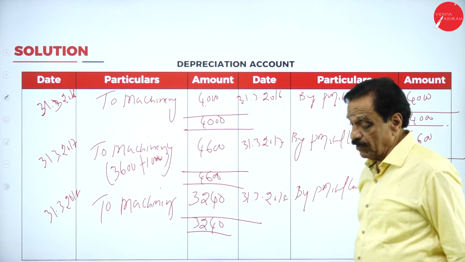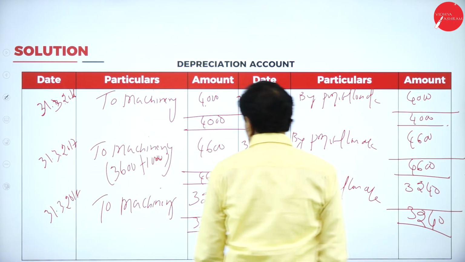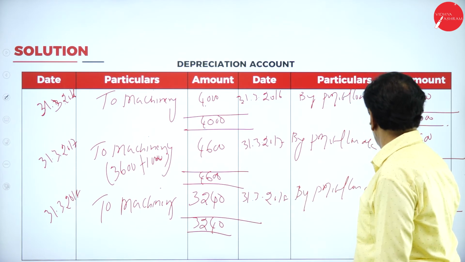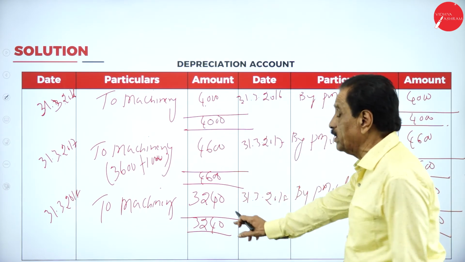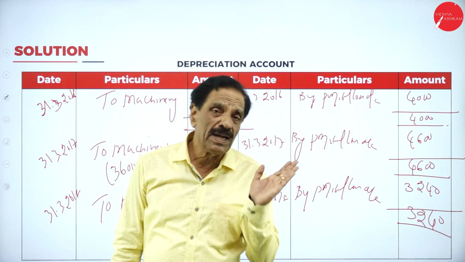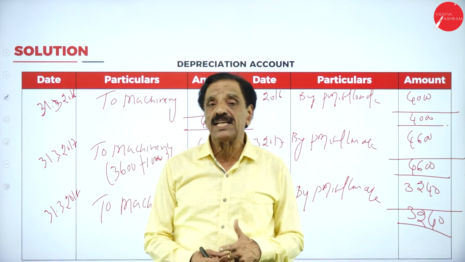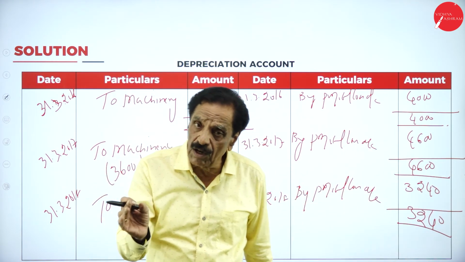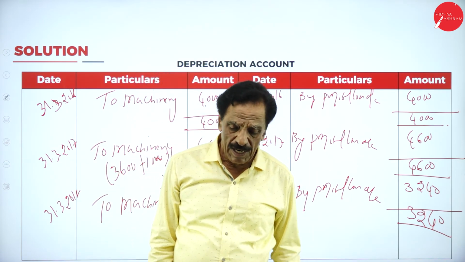So, to machinery 4,000 by profit and loss account 4,000, to machinery 4,600 by profit and loss account 4,600, to machinery 3,240 by profit and loss. So when you make the sale, the most important point is date of purchase and date of sale. Till date of sale, how much depreciation has gone? For a higher value or a lower value, the difference is a profit or loss.